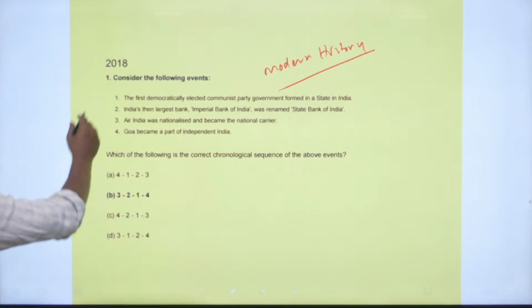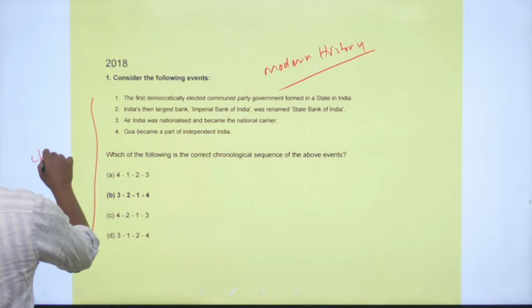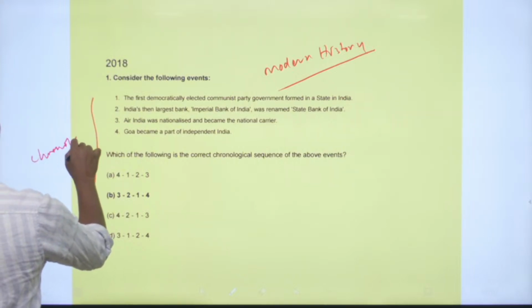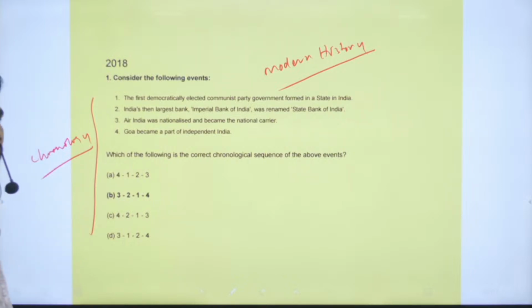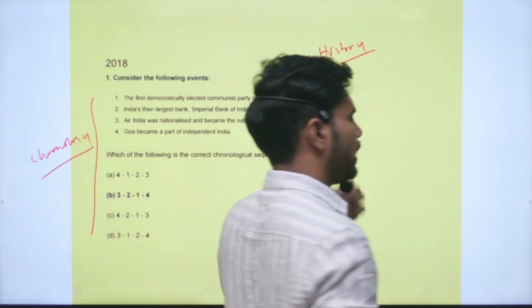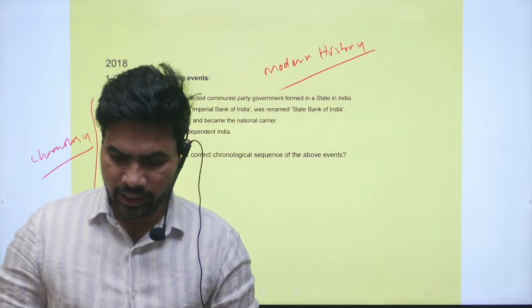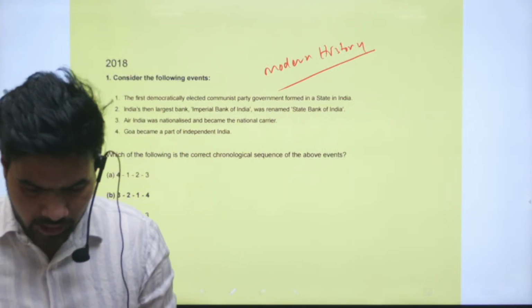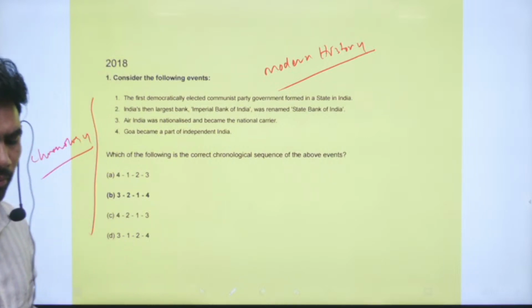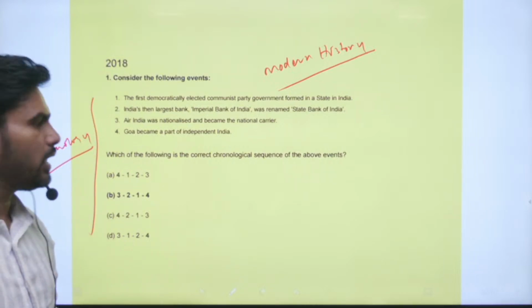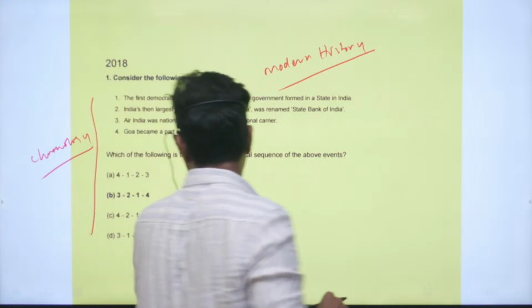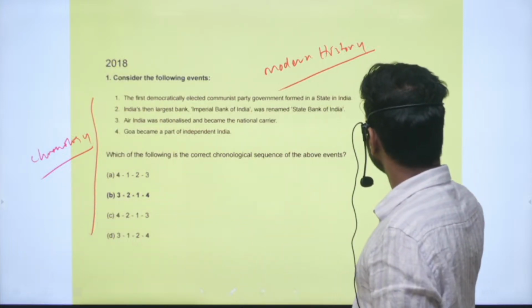So in this question the chronology is given. Chronology of the events is given. You have to arrange them in a particular order. So that is the question. First one is, the first democratically elected Communist Party government formed in a state in India. So this particular government formed in Kerala state.